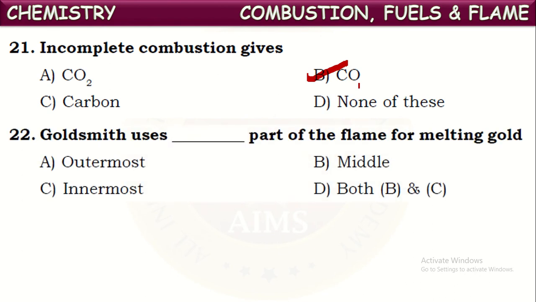Okay, next, goldsmith uses dash part of the flame for melting gold. So to melt gold, it should be heated to very high temperature. In your flame, the hottest part is the outermost part. So goldsmiths generally use the outermost part of the flame for melting gold to rejoin them or to bend them into different shapes. The outermost part of the flame generally has the highest temperature. So goldsmiths use the outermost part of the flame.